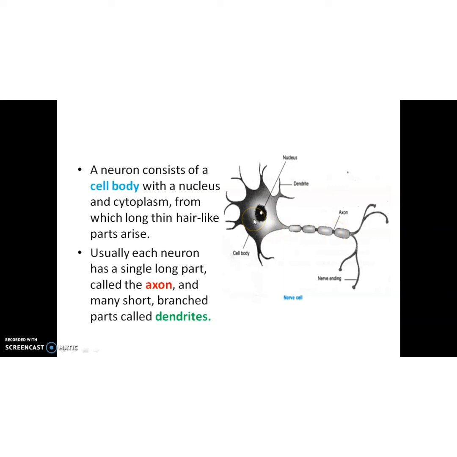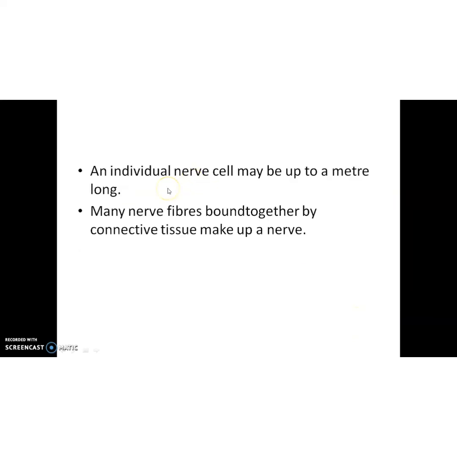Usually each neuron has a single long part called axon, and many short branched parts called dendrites. These are short branched parts, these are dendrites, but one part is very long, it is called axon, and at its tip we can see nerve endings. Here the next neuron will start. Clear? An individual nerve cell may be up to a meter long. Many nerve fibers bound together by connective tissue make up a nerve.